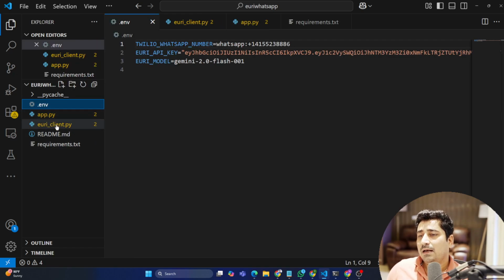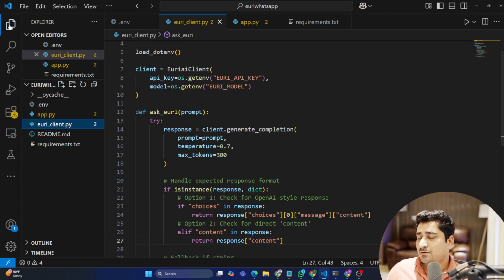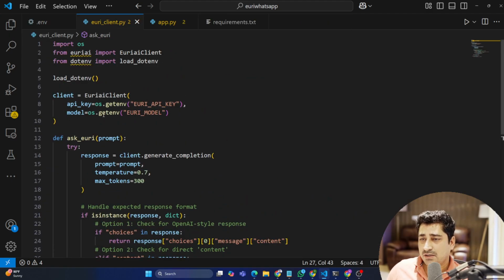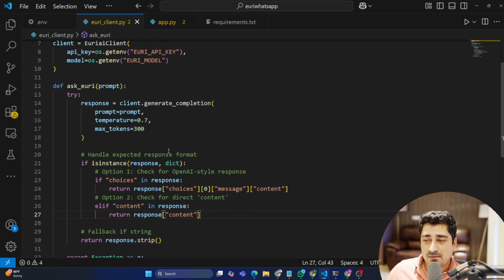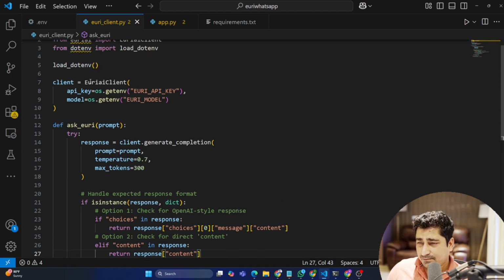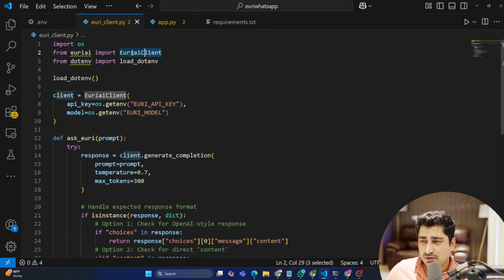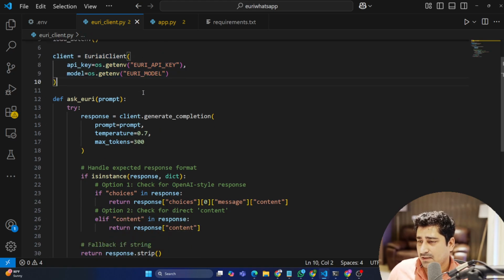Now let's go to the Euri client. Like I said, it's a very basic project which I have built. Nothing fancy, but still very much effective, guys. Here I'm calling my Euri client, the SDK which we have released from the Euron side. To the Euri client we pass an API key and the model which I'm reading from the .env file. I believe those who are familiar with Python know how to do these things. It's a very easy peasy step.